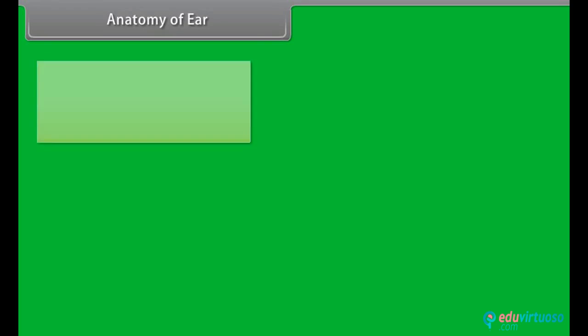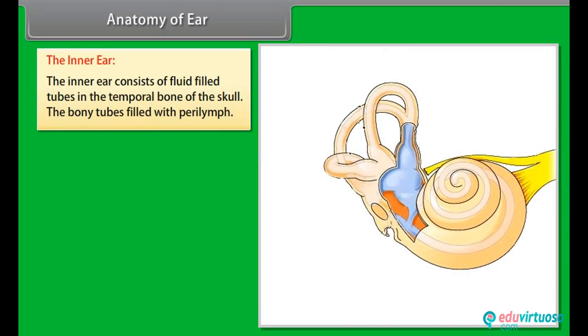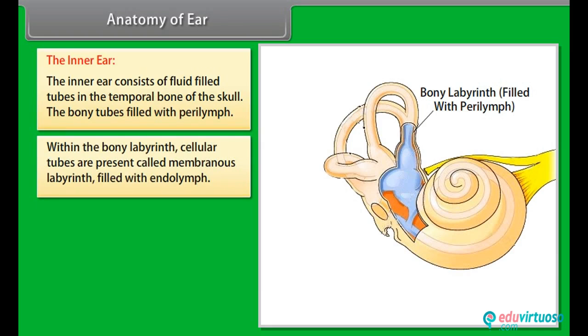Anatomy of the ear. The inner ear. The inner ear consists of fluid-filled tubes in the temporal bone of the skull. The bony tubes are filled with perilymph. Within the bony labyrinth, cellular tubes are present called the membranous labyrinth, filled with endolymph.